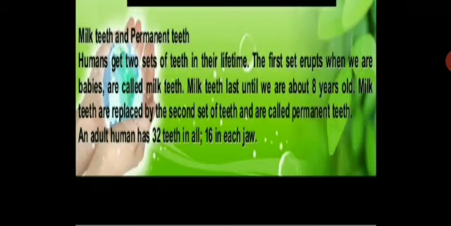So milk teeth and permanent teeth. Humans get two sets of teeth in their lifetime. The first set erupts when we are babies and is called milk teeth. Milk teeth last until we are about 8 years old. Milk teeth are replaced by the second set of teeth, called permanent teeth. An adult human has 32 teeth in all, 16 in each jaw. This is just for your information, you need to listen to this carefully. You need not write anything in the notebook.